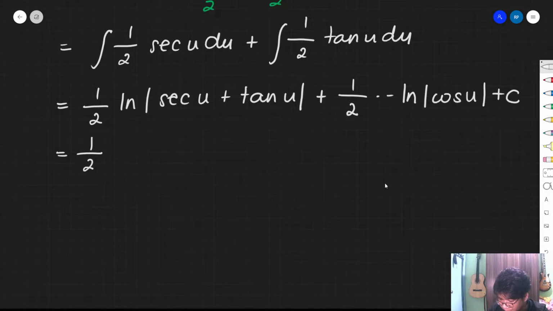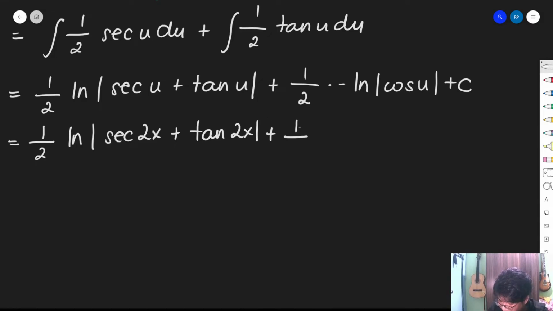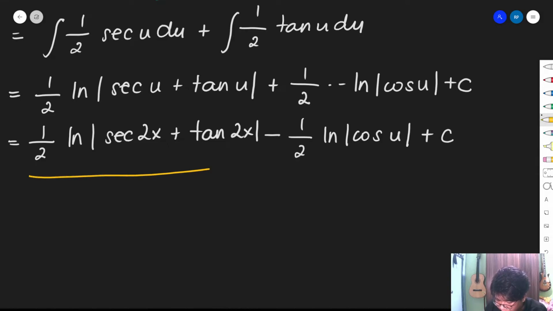So we have the natural logarithm of secant 2x plus tangent 2x plus 1, or rather minus, kasi negative times positive, that is negative. So minus 1/2 natural logarithm of cosine 2x plus c. Okay? So this is our final answer.